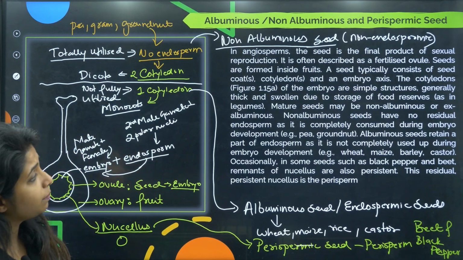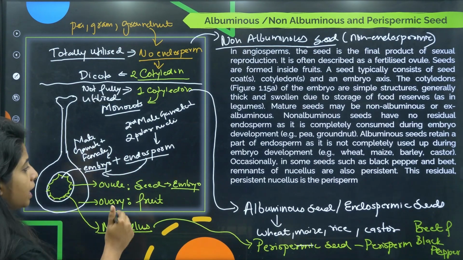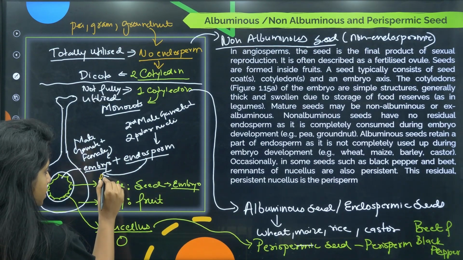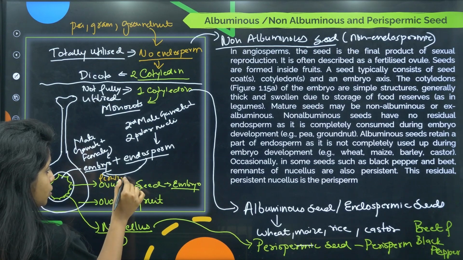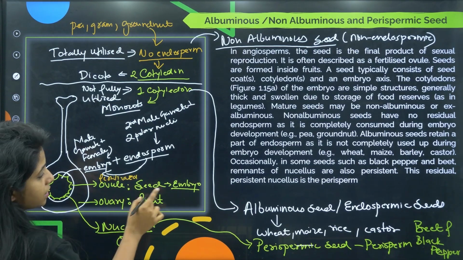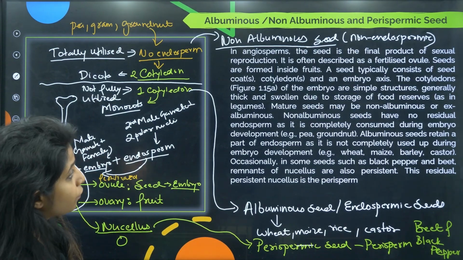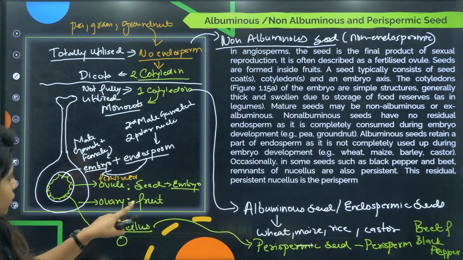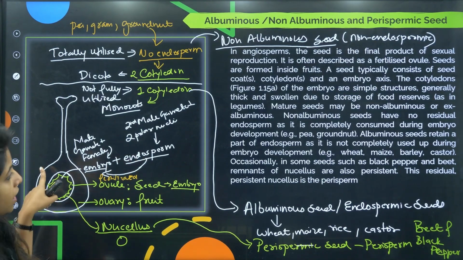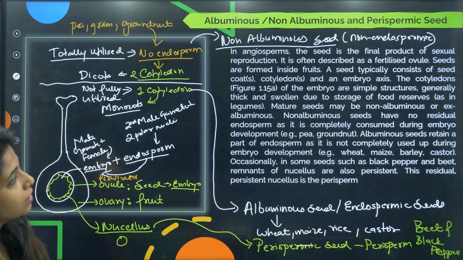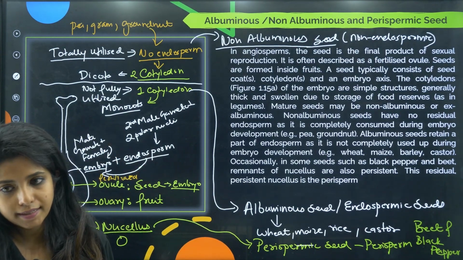It is often described as a fertilized ovule. Can I say that seed is a fertilized ovule? Yes, because fertilization has happened, which is why it has now become a seed. Now, seeds are formed inside the fruits, agree, because ovary is the fruit, so seed is formed inside the fruit. A seed typically consists of seed coat, cotyledons and an embryo axis. We will come to that.